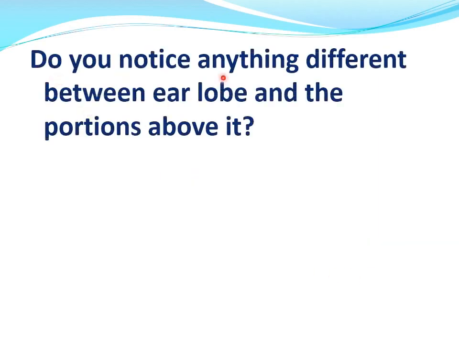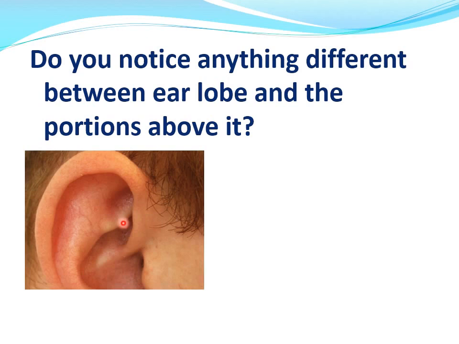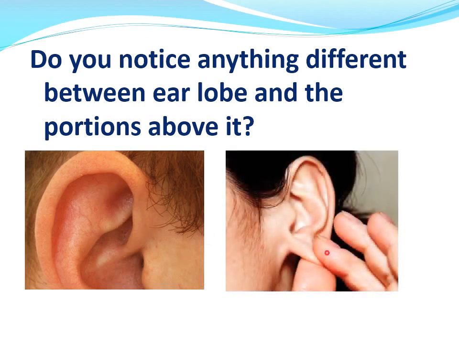Do you notice anything different between the earlobe and the portions above it? Like this. This is the earlobe and this is the portion above it.